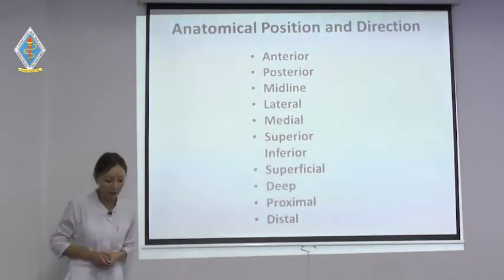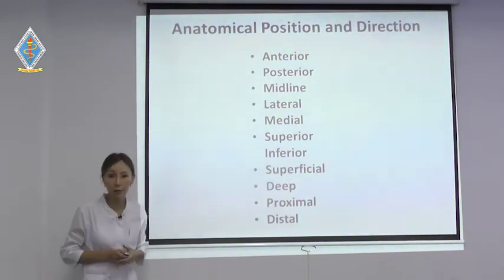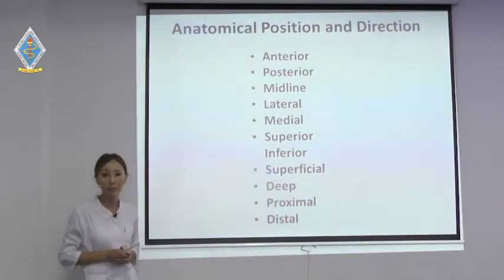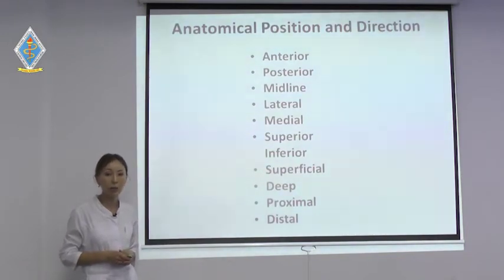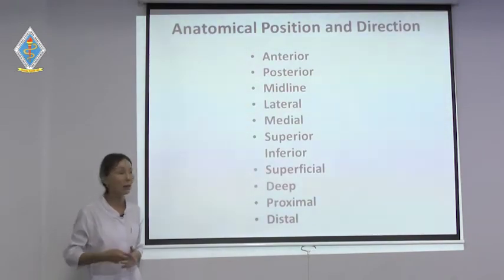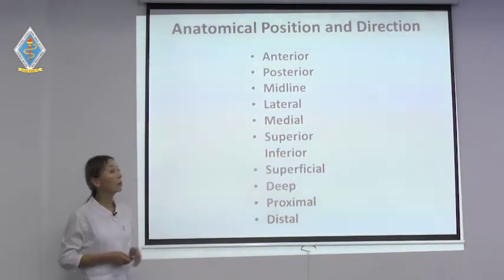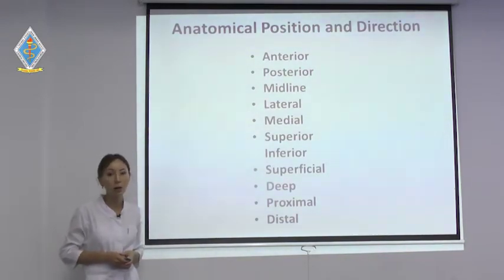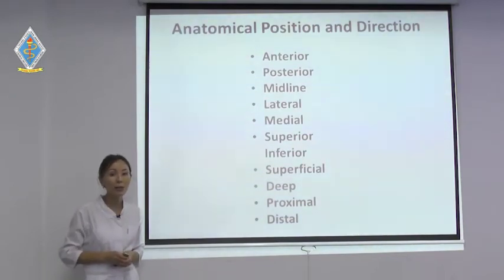Here first you see the anatomical positions and the direction of the body. First, anterior. Anterior is the front side of the body. For example, the thoracic cavity is located at the anterior side of the body. Posterior is a medical term used to describe the back side of the body. Then midline means in the center, or medial. This medial or midline is also used to describe the part of the body located in the center.